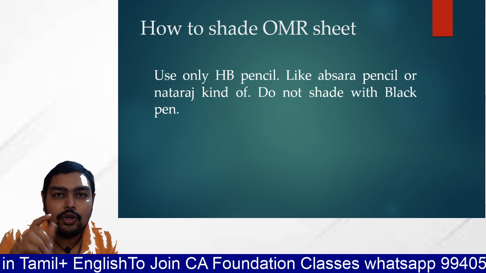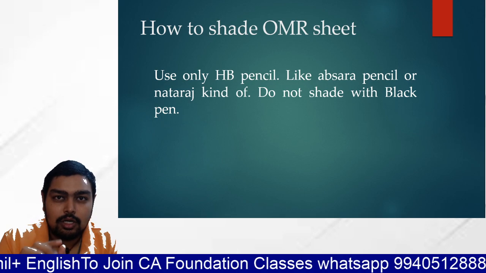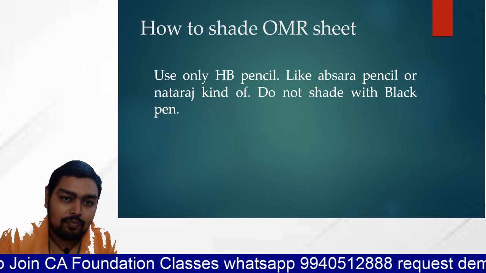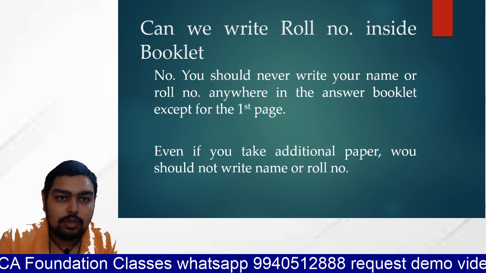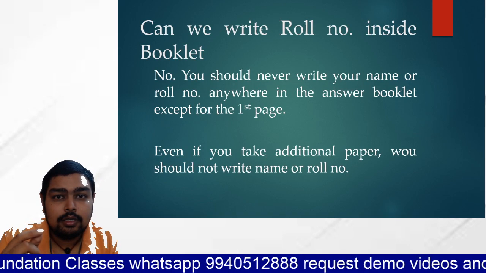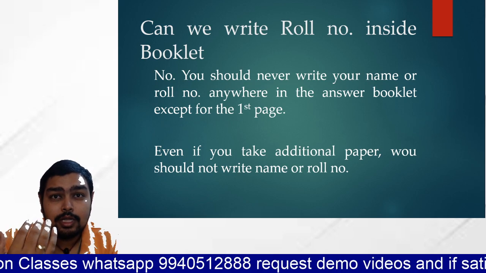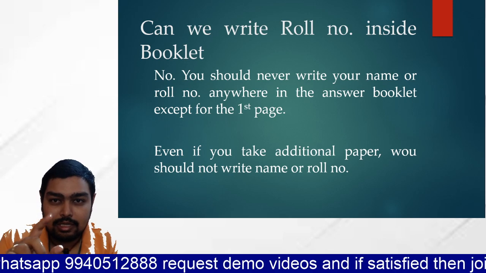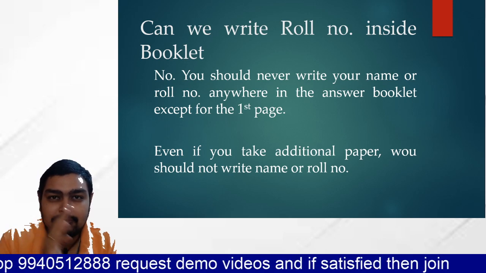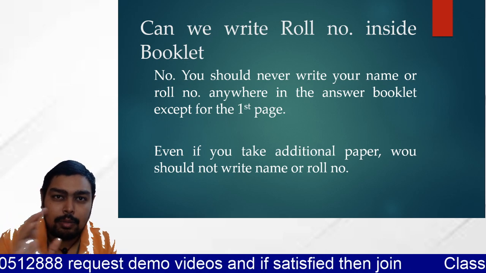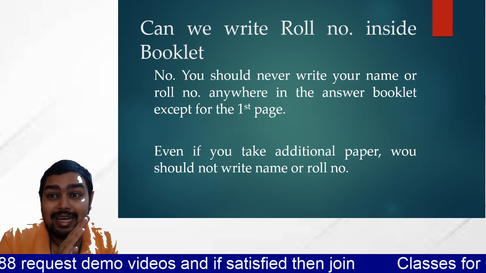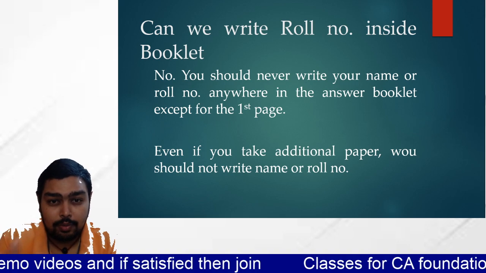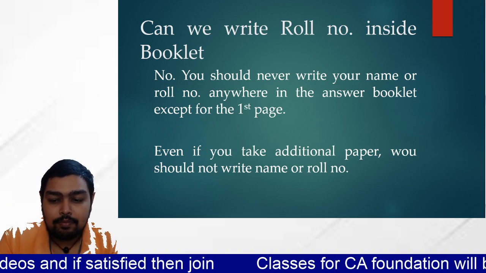How to shade the OMR? Shade OMR only with pencil. Don't use pen when you are shading OMR. Use only pencil. Then, can we write roll number in the booklets? First page you can write roll number. First page in the booklet they will be providing, they will be asking you to write the roll number, subject name, roll number and all. In that you can write, but after that you should never write roll number anywhere in the booklet. Even in the additional sheet you should not write the roll number. Make sure that.